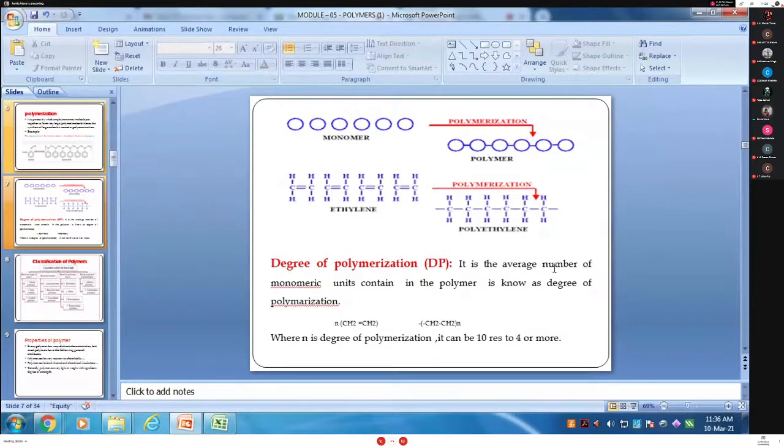Where ethene is converted into the polymer polyethylene, n is the degree of polymerization, it can be 10 raised to 4 or more, meaning the number of repeating units involved. This is called the degree of polymerization.